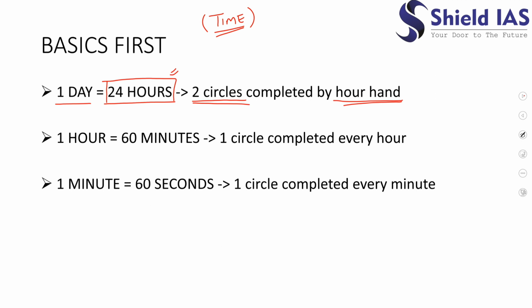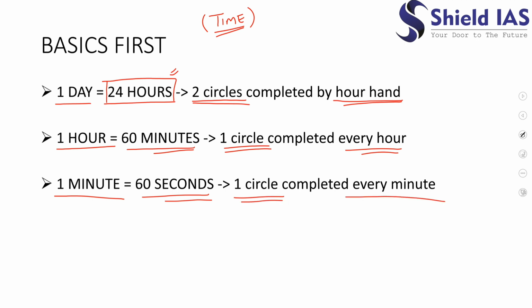In 1 hour there are 60 minutes, and every hour the minute hand completes 1 circle. In 1 minute there are 60 seconds, and the second hand always completes 1 circle in every minute.